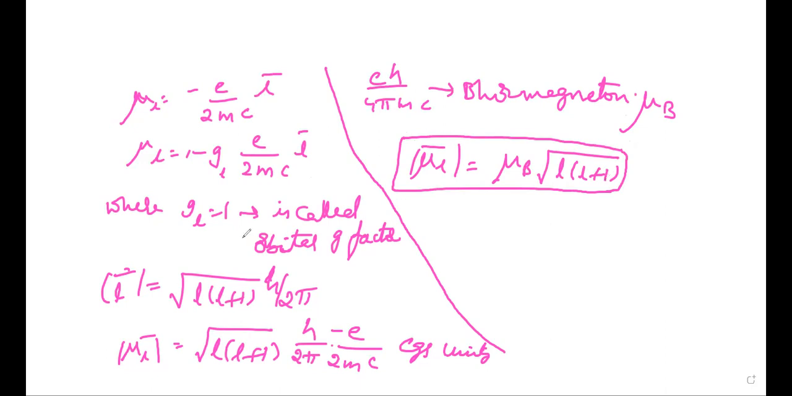In the case of SI units, mu L by L is equal to minus E by 2m. Similarly, mu L bar is equal to root L into L plus 1 into E h by 4 pi m, only in the case of SI units. So then you can calculate the Bohr magneton.